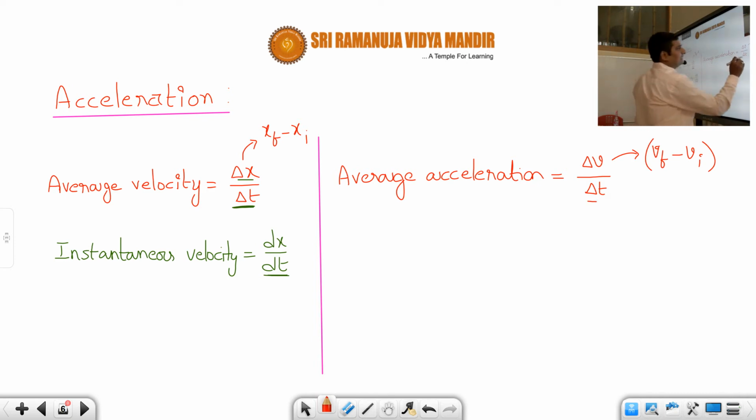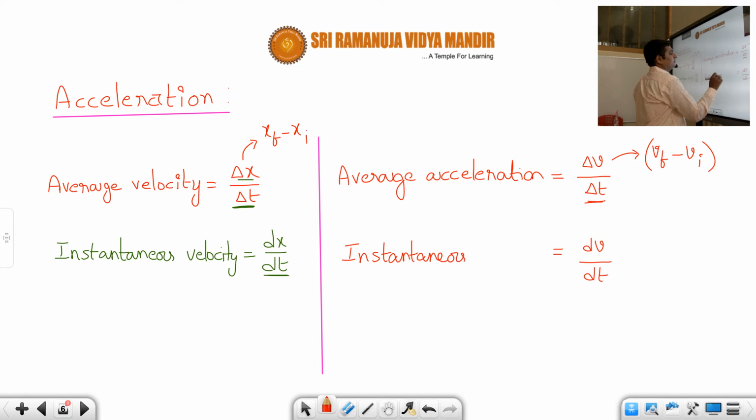Now if you make this delta t infinitesimally small, that becomes dt, and then this will become dv. That is called instantaneous acceleration. Okay, students. So this is the definition for instantaneous acceleration, as well as average acceleration.